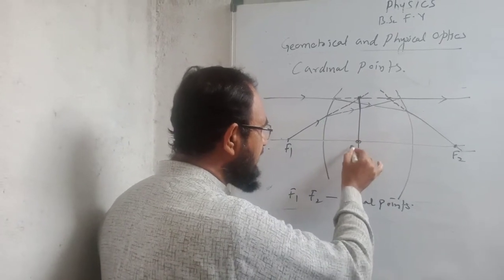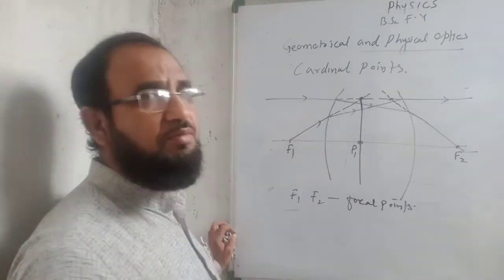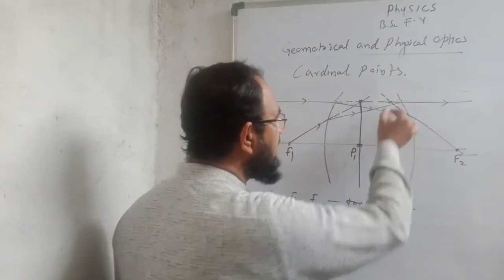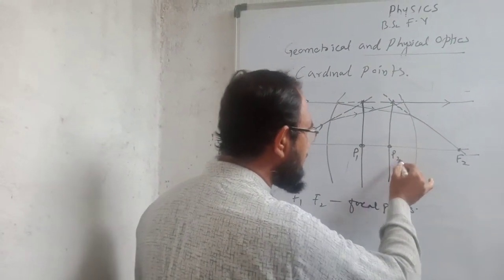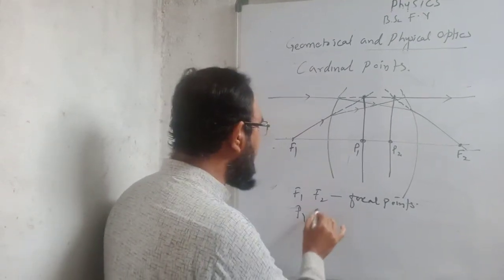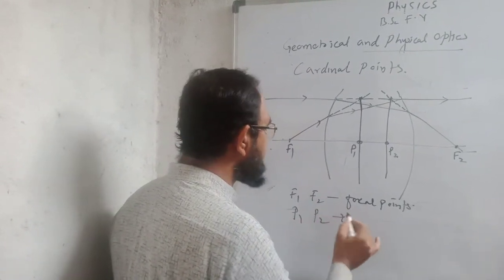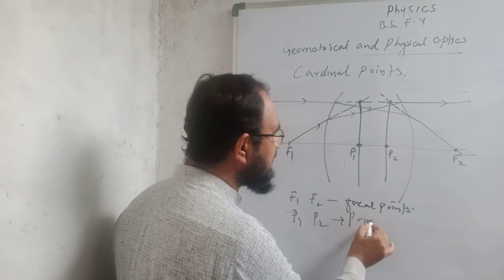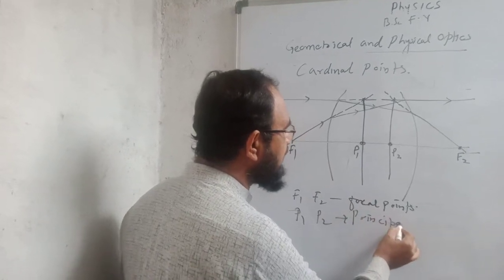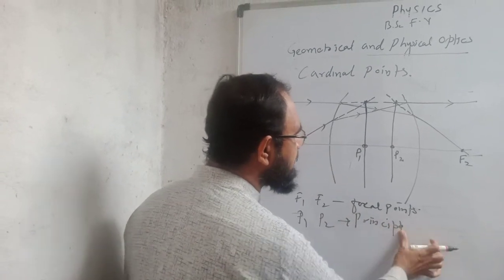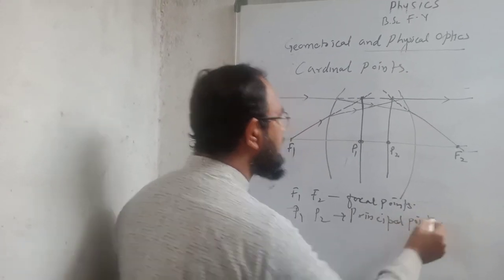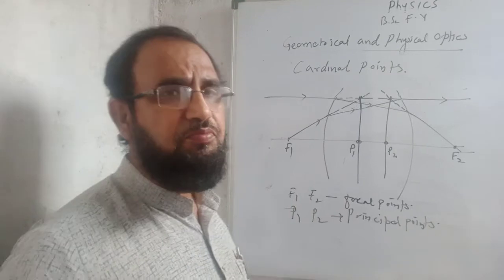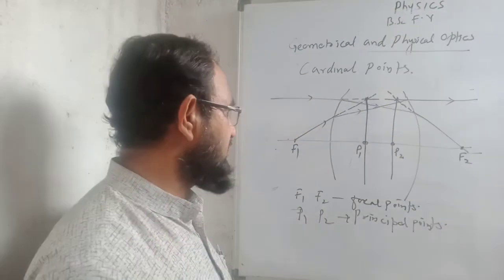This is the first perpendicular known as the first principal point. This is the second perpendicular known as the second principal point. So these P1 and P2 will be the principal points on the principal axis. Okay, so these are the 4 points known as the 4 cardinal points.